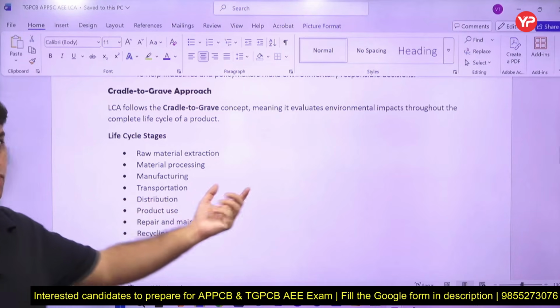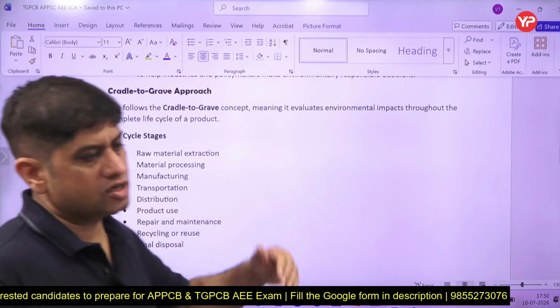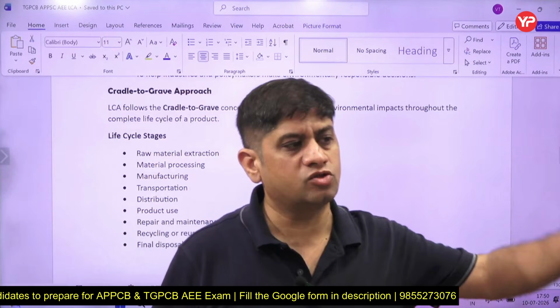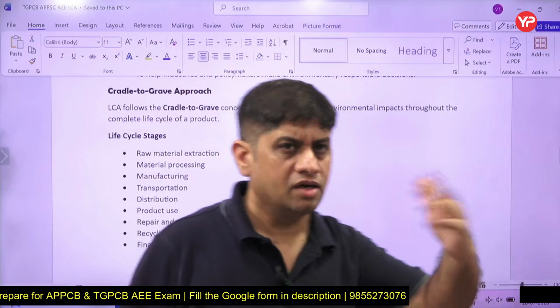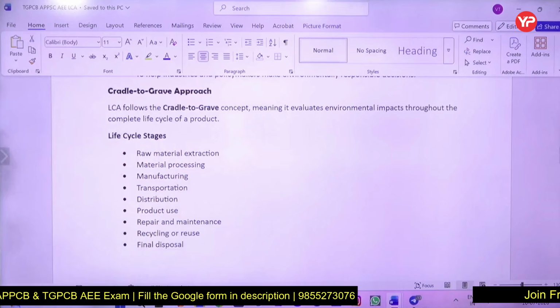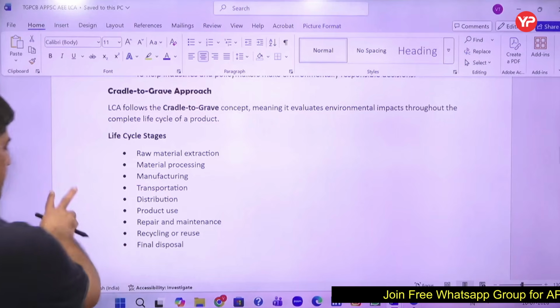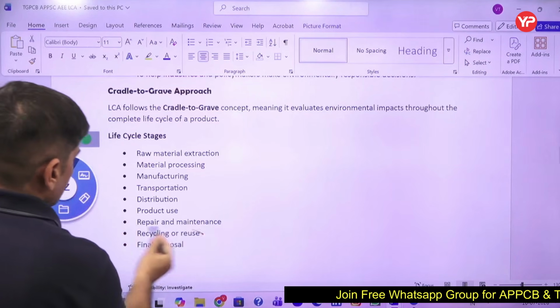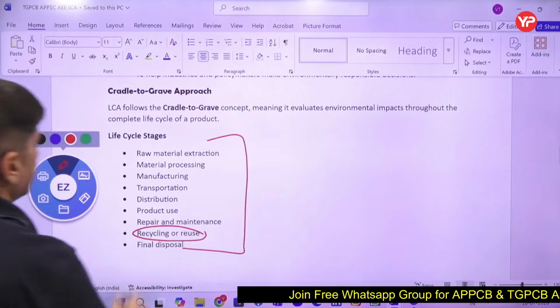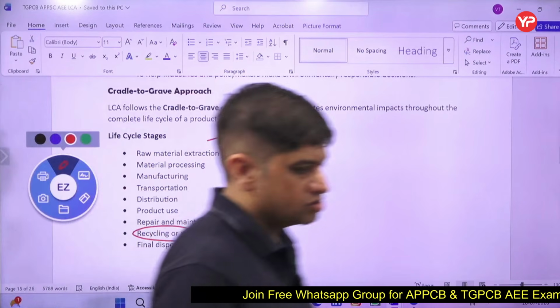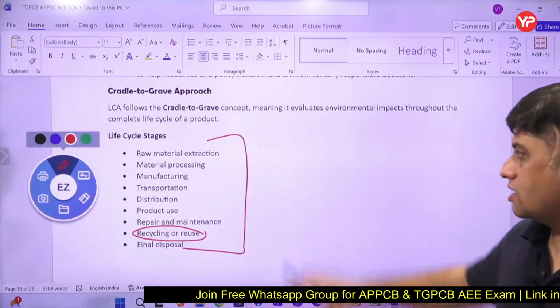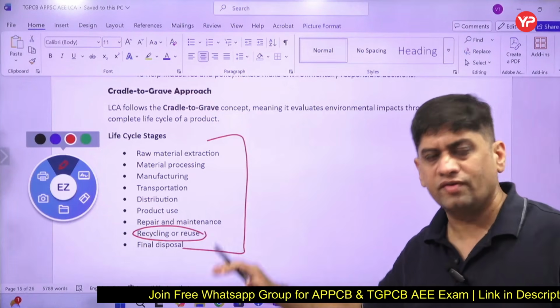Yes, distribution, from manufacturer to wholesale supplier to retailer, retailer to customer. So distribution is a part of that. Product use also, whenever you are using, you are leaving a footprint. Repair and maintenance is also part of that. Even recycling and reuse is a part of that. So this all comes in life cycle assessment. So these are the stages of life cycle assessment. Remember, this is very important.